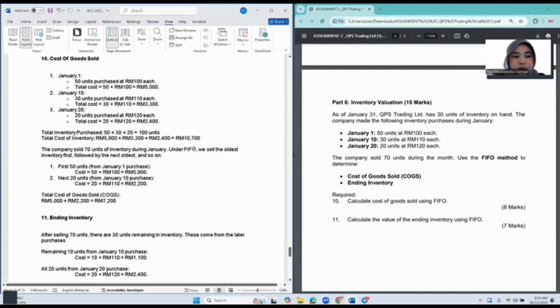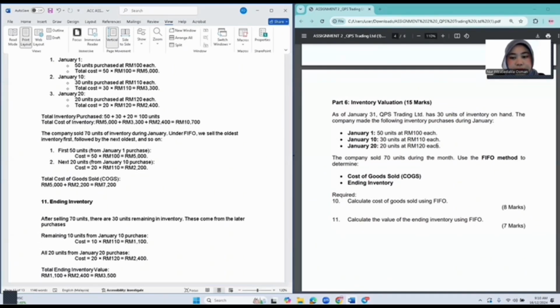Using the FIFO method, as I mentioned, FIFO is first in, first out. The company sold 70 units, so we calculate the first in first. On the 1st of January we only have 50 units, and the total units the company sold is 70.